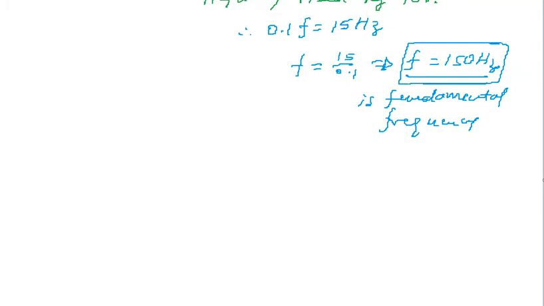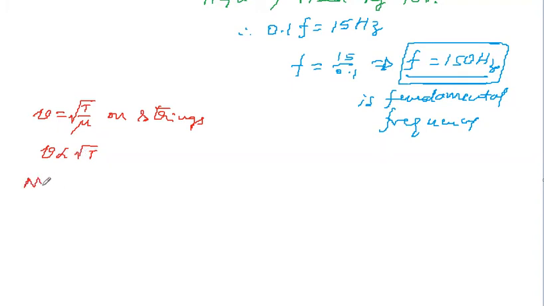Again, v is equal to root of T divided by mu for strings, so v is proportional to root T. This is the velocity corresponding to the fundamental frequency.